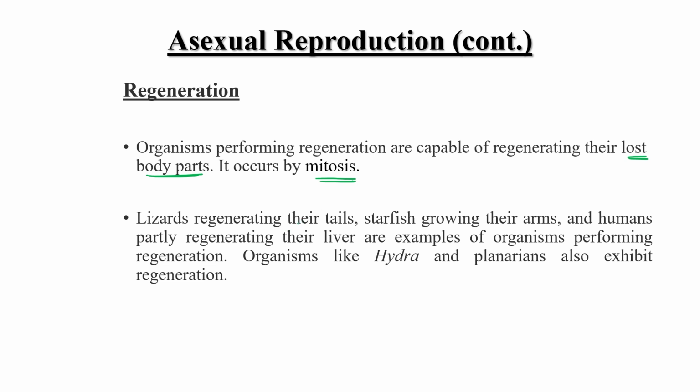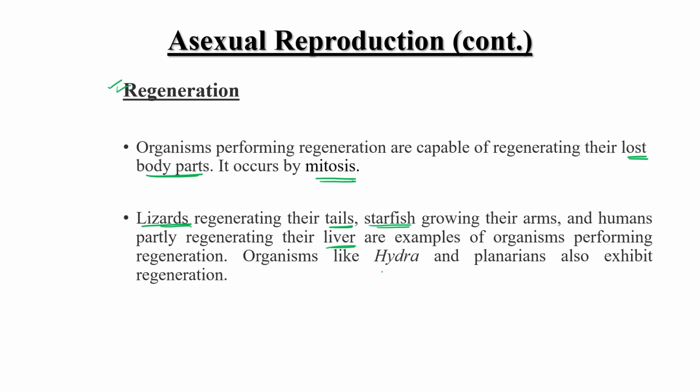Very quickly, a lizard regenerates its tail. How? Through this process, regeneration. Immediately mitotic division occurs, and the lizard is able to regenerate its tail. Similarly, starfish grow their arms. In humans also, some body parts like the liver quickly heal themselves by regenerating the damaged part.